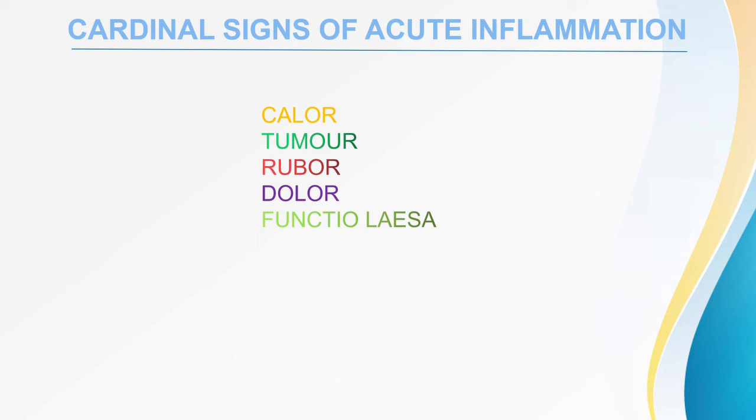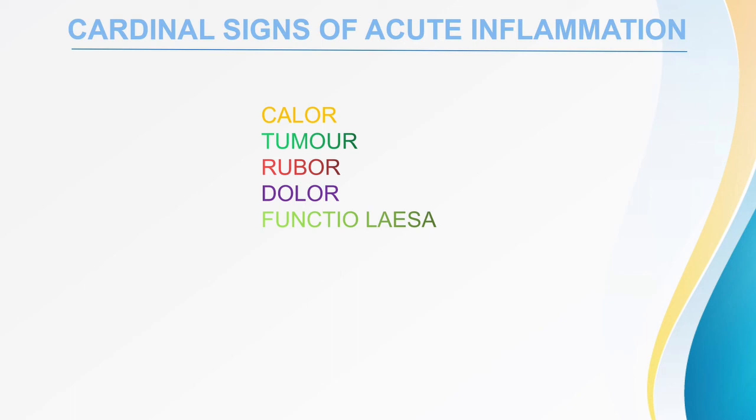Prostaglandin E2 and bradykinin irritate the local nerves. The nerve endings are irritated by prostaglandin E2 and bradykinin. That produces pain. It is very frequently asked, which chemical mediators cause pain? That is prostaglandin E2 and bradykinin, that produce irritation to the nerve endings and produce pain.